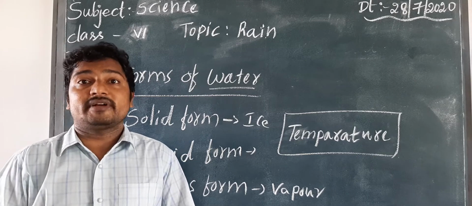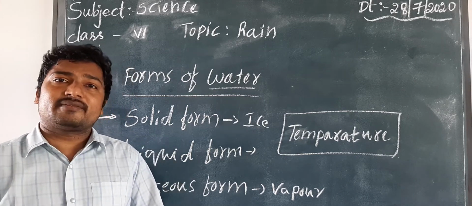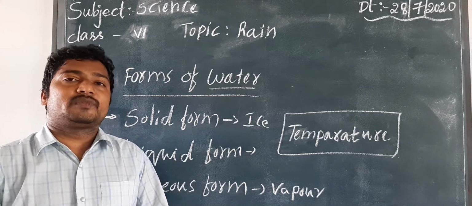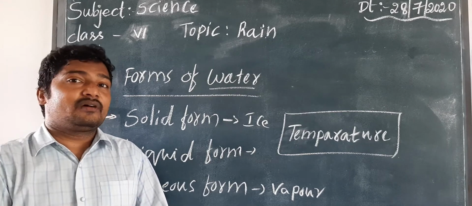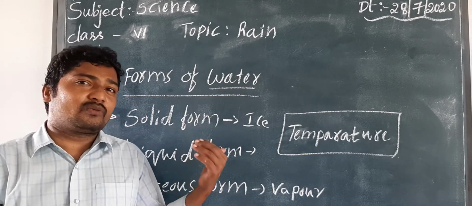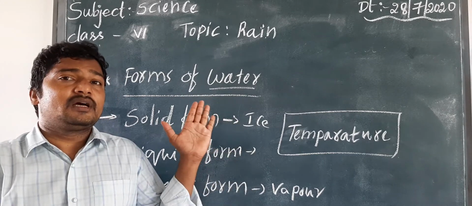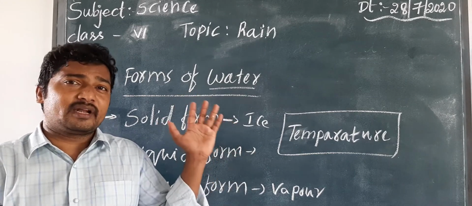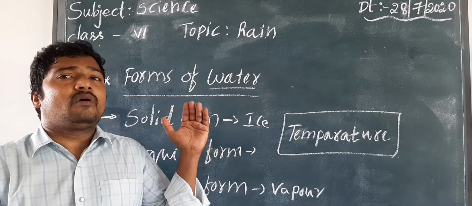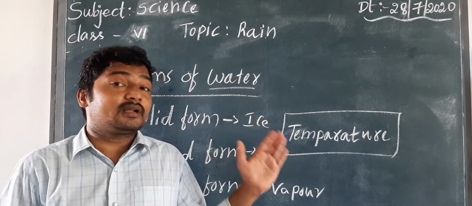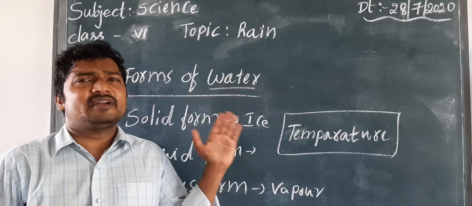We also discussed the sources of water. The main sources are the salt water we get from the sea, then river banks, lakes, ponds, and groundwater, or underground water. So we discussed all these things.